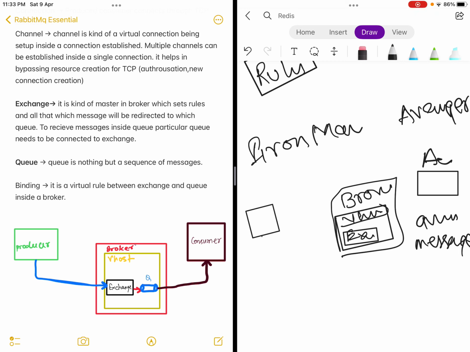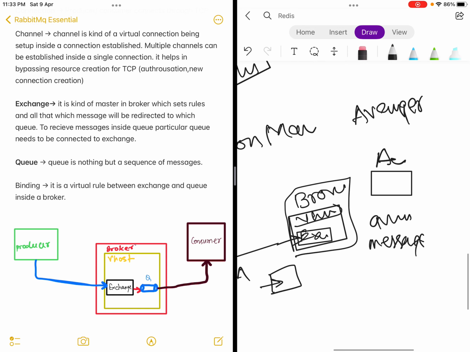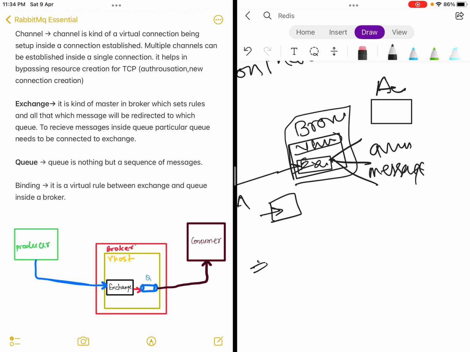and then whatever messages Iron Man produces will go to this exchange. The exchange will check the binding of the message, and depending upon the binding, it will deliver the message to all the queues attached to that binding. So this is the basic idea. What we discussed are three things: exchange, queue and bindings.